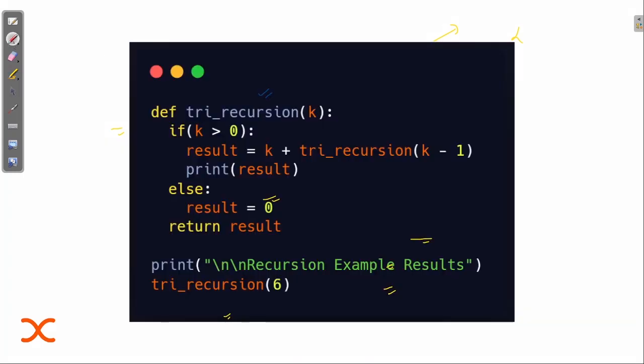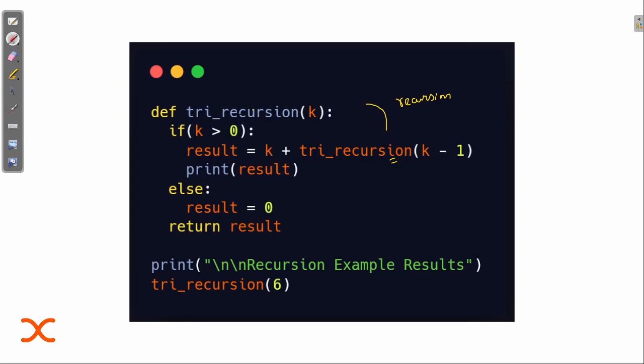Let me show you the syntax, a simple example of how we can see recursion. Here you can see we have defined a function, a simple function declaration, with the name try_recursion, and the parameter is k. The condition is: if k is greater than 0, then result equals k plus, and then I'm calling itself. Here you can see that inside this function I'm calling the same function. You can check this out. Here the main recursion is happening. So this is how recursion happens: the function is calling itself.